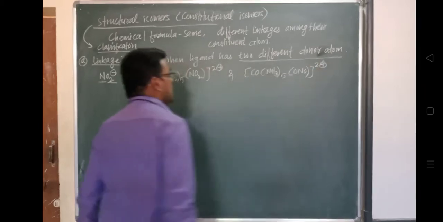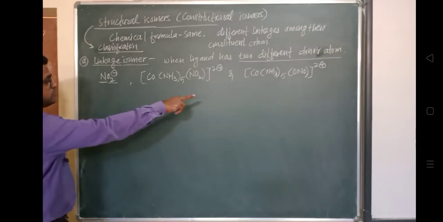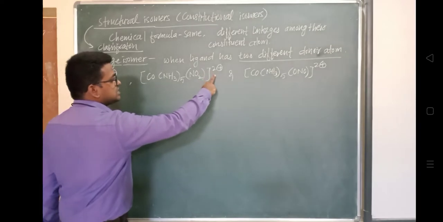Have a look at these two examples. Their chemical formula is the same, [Co(NH3)5NO2] 2 plus, same formula.